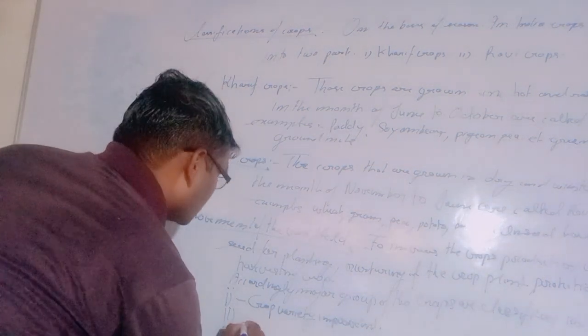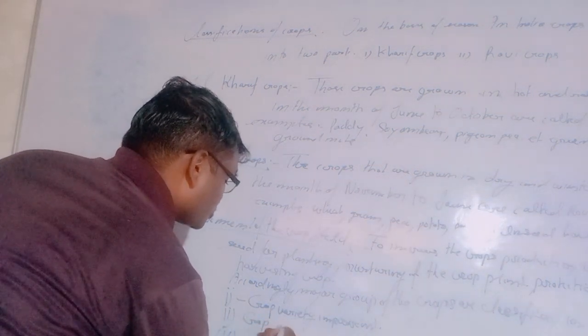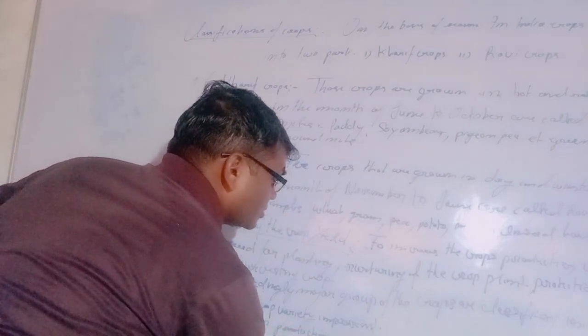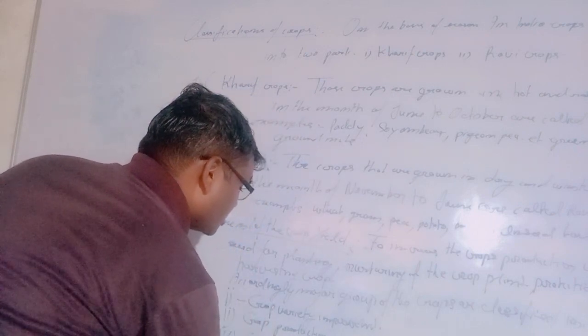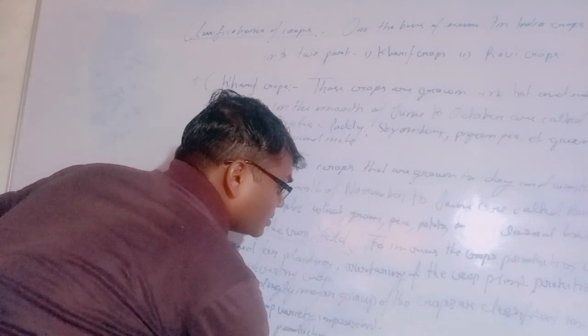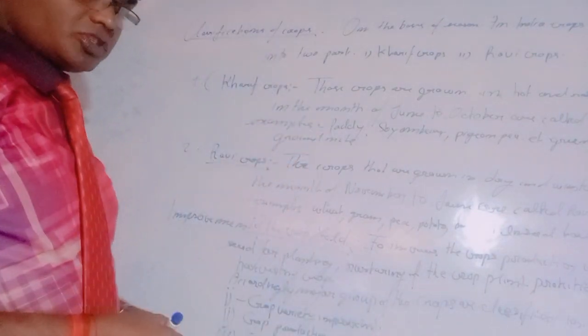First is crop variety improvement, the second is crop production improvement, and the third is crop protection management. So here are the three parts. We will discuss these three in another video.